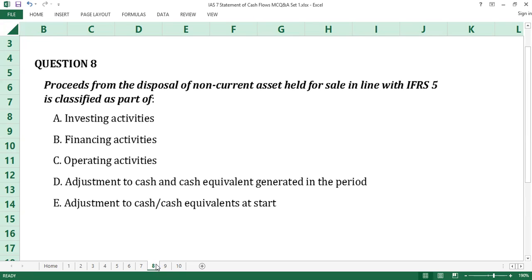Time up. The answer to question number 8 is A, investing activities. The paragraph 6 definition of investing activities of IAS 7 includes the disposal of long-term assets. Irrespective of the proceeds coming from the disposal of non-current assets held for sale in line with IFRS 5, they are investing activities as provided in paragraph 6 and as shown in examples of paragraph 16b, all of IAS 7. A is the answer to question number 8.